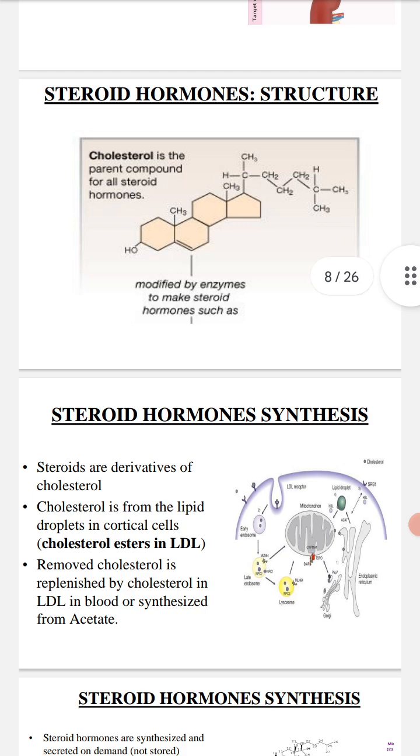Steroid hormone synthesis. Steroids are derived from cholesterol. Cholesterol is from the lipid droplet in cortical cells, as cholesterol esters in low density lipoprotein. Removed cholesterol is replenished by cholesterol in low density lipoprotein in blood or synthesized from acetate.